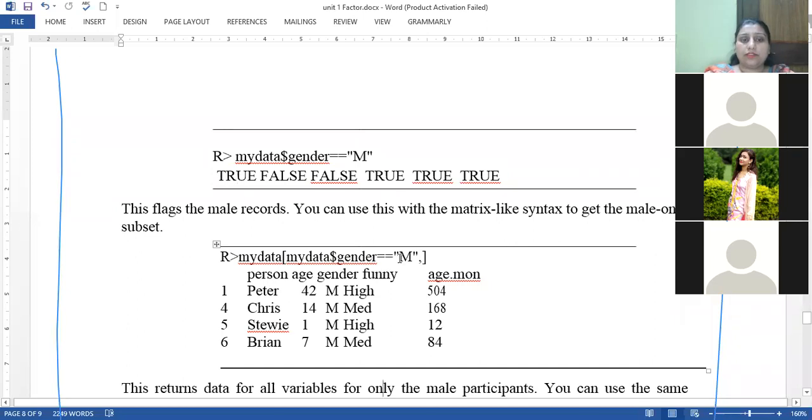Similarly, if you want to extract the data where only male persons are present, then we write mydata, and within the brackets, I give the same query, mydata$gender == "M". It will give me only those records where the gender is male. You can see all the genders are male, and these records are extracted from these indices.